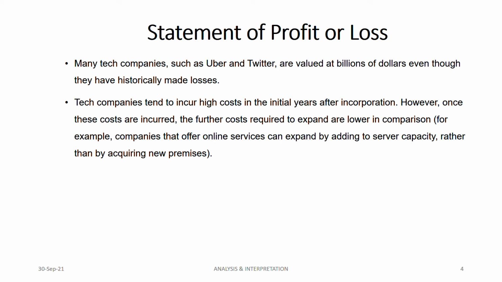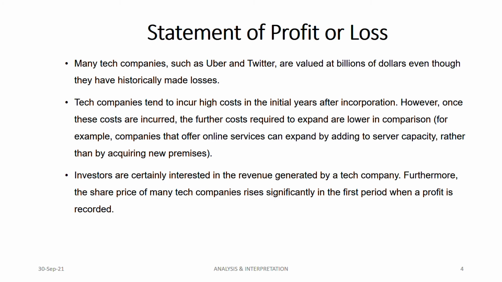But the cost you incurred to get that revenue was incurred in the earlier years, and at that time you didn't recognize the revenue. According to the IFRS Conceptual Framework, you have to recognize the cost in the period when you earn the revenue. Cost matching, right? The matching concept, revenue and cost. But here it is different. So the statement of profit and loss again is not a good tool to analyze a tech company for this reason.